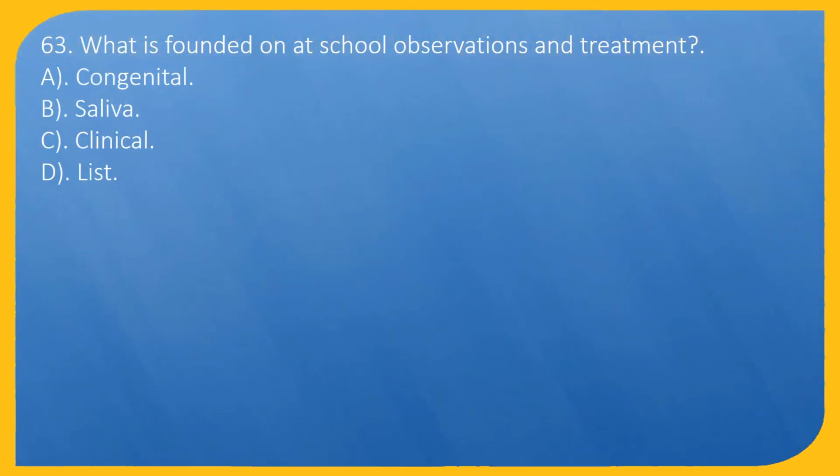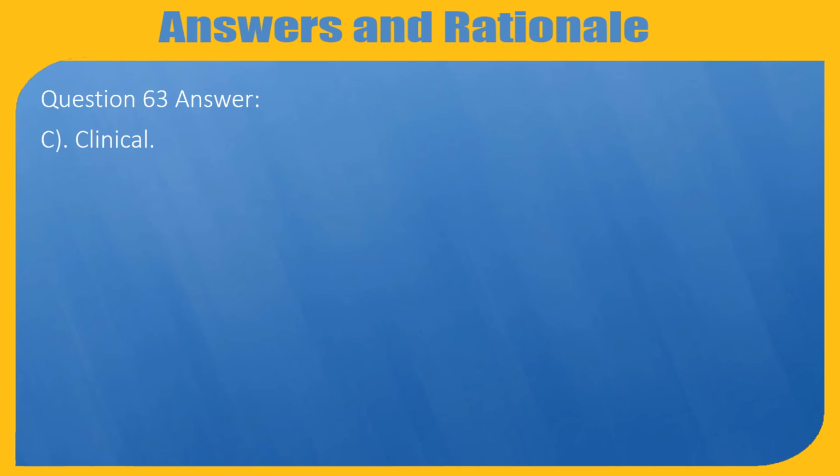Question 63. What is founded on at school observations and treatment? A. Congenital. B. Saliva. C. Clinical. D. List. Question 63. Answer: C. Clinical.